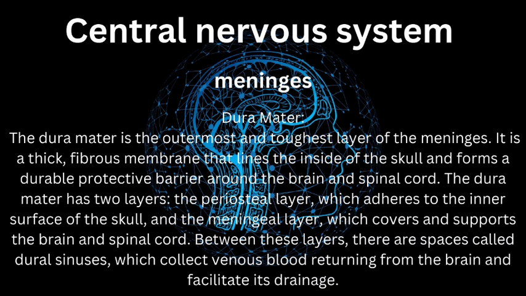First, dura mater. The dura mater is the outermost and toughest layer of the meninges. It is a thick, fibrous membrane that lines the inside of the skull and forms a durable protective barrier around the brain and spinal cord.